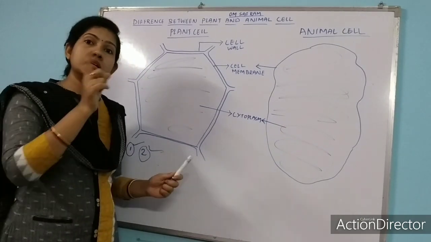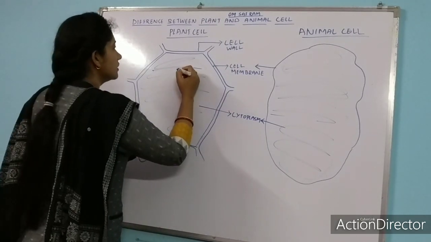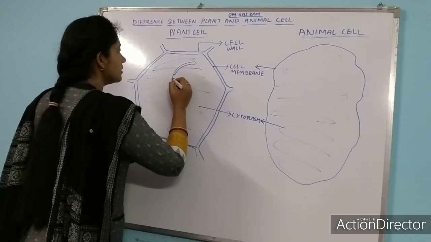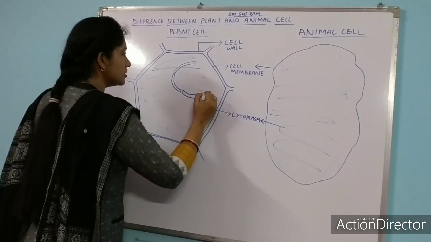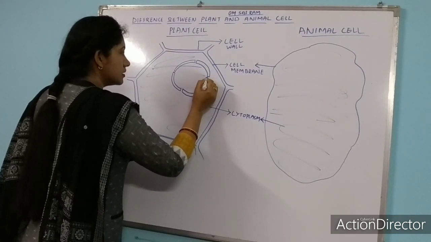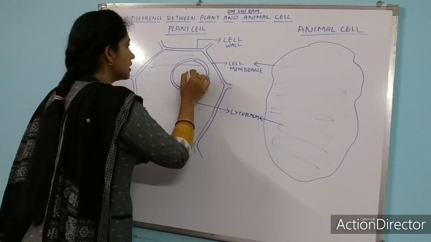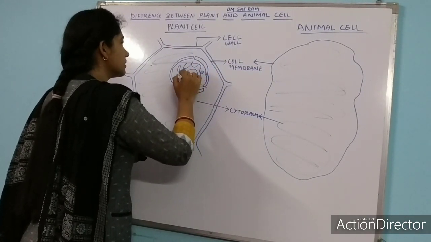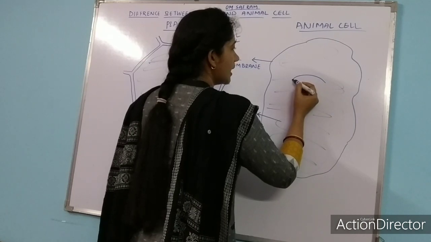Now let us talk about the third most important thing, that is the nucleus. Here I am drawing the nucleus in plant cell. While I am drawing, you go on thinking about the next difference. I hope you all are there with your pen and copy so that you are noting down the differences. Okay, here I have done the nucleus for plant cell, and here I will do the nucleus for animal cell.